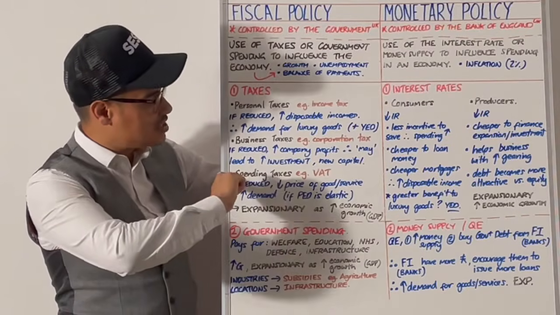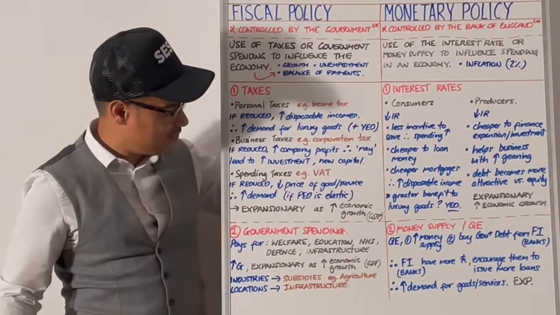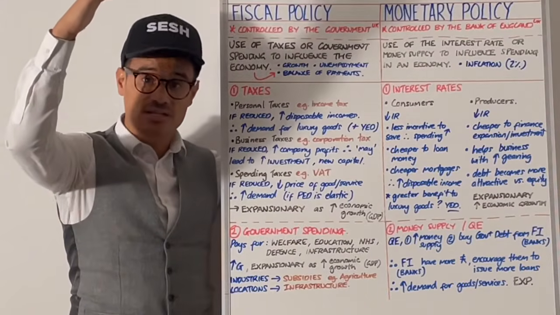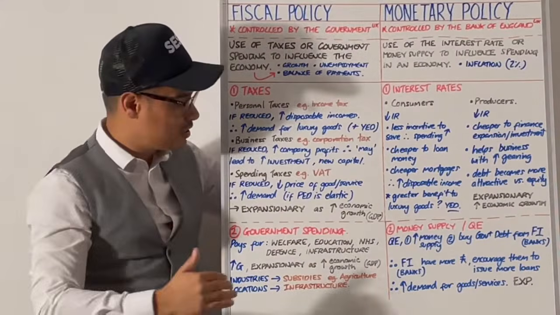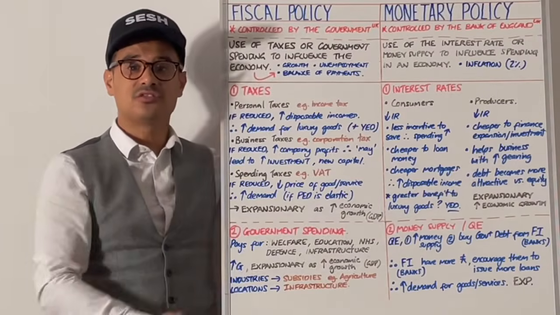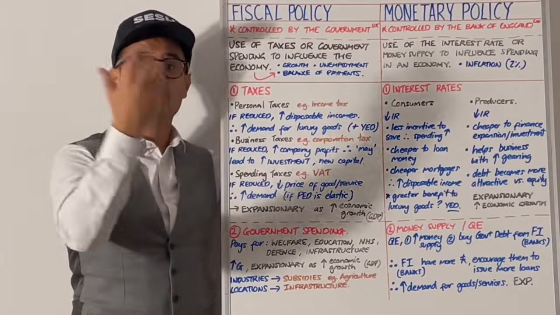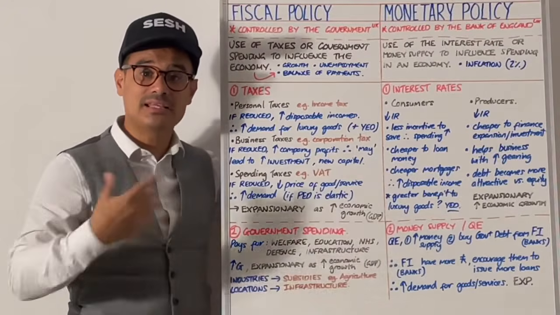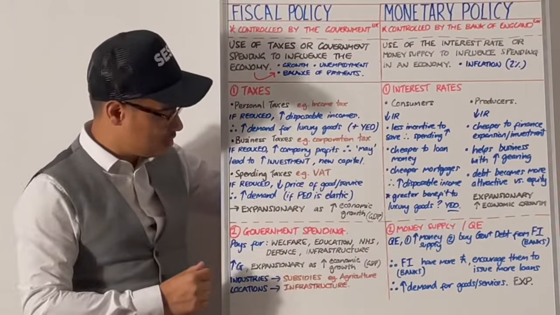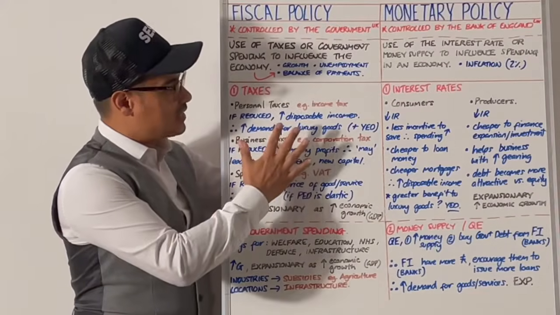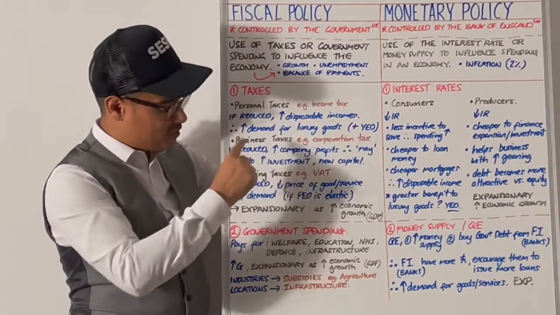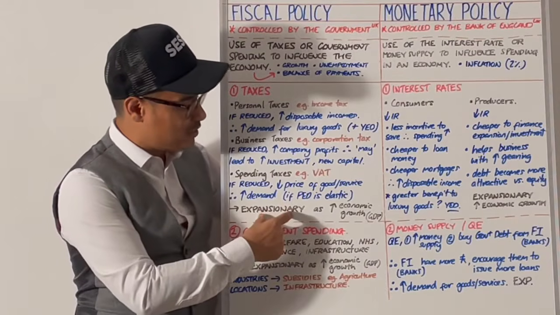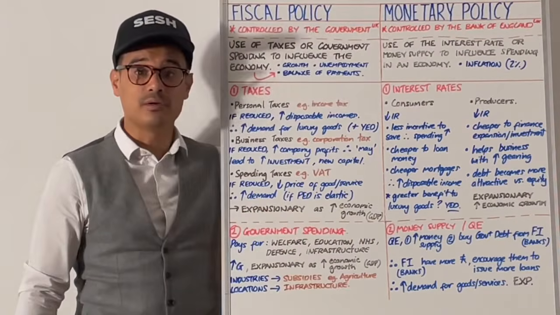The next type of tax is spending taxes, such as VAT, value-added tax. And if VAT were reduced, that effectively means prices for goods and services are reduced, and that will increase the demand for those goods and services. However, it will be even more the case if the PED, the price elasticity of demand, is elastic, is sensitive to price changes. So all of that is tax reductions, but remember, different types of taxes have different effects, and this is all to do with tax cuts, so it's expansionary because it's going to promote economic growth.